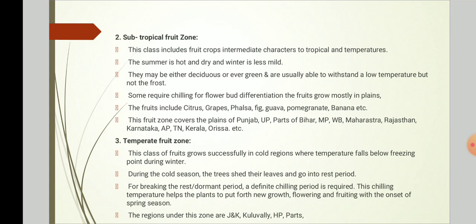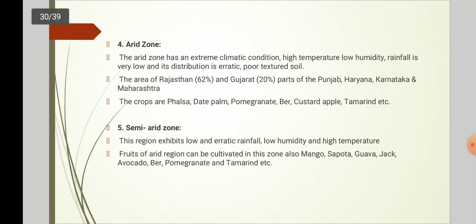The regions under this zone are Jammu and Kashmir, Garhwal, Himachal Pradesh, etc. The fourth is arid zone. The arid zone has extreme climatic conditions: high temperature, low humidity, and very low rainfall, and its distribution is erratic, with poor textured soil.